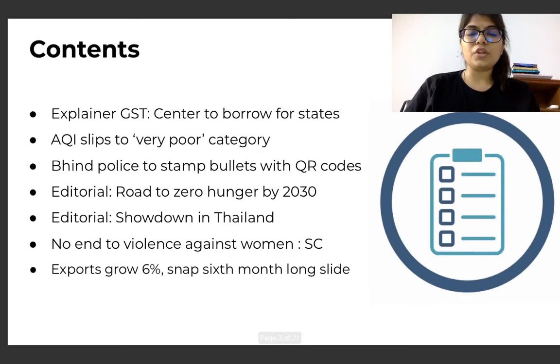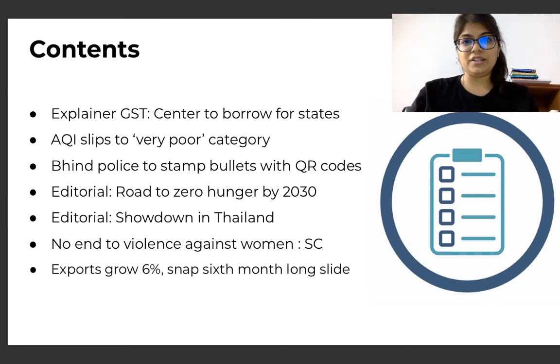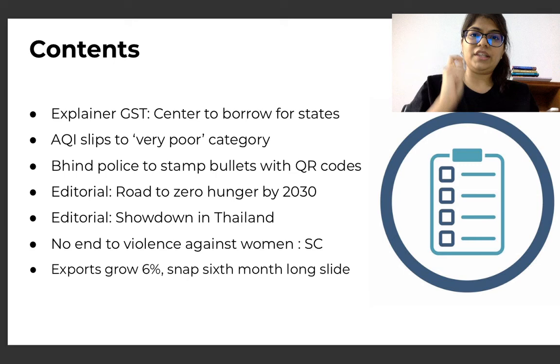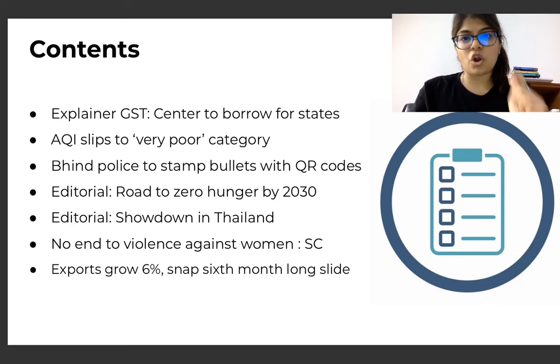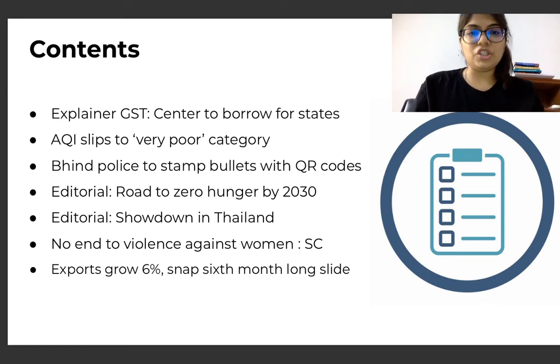Now, today we're going to be discussing very interesting articles, and we're going to go deep into the articles and understand every little thing that is important. To start with, I have written a short explainer about the GST, which is relevant with the article GST Center to Borrow for States, which was there in today's Hindu newspaper.